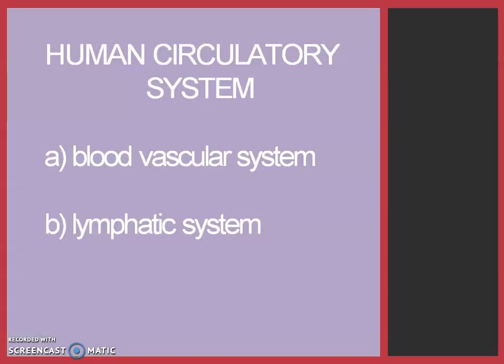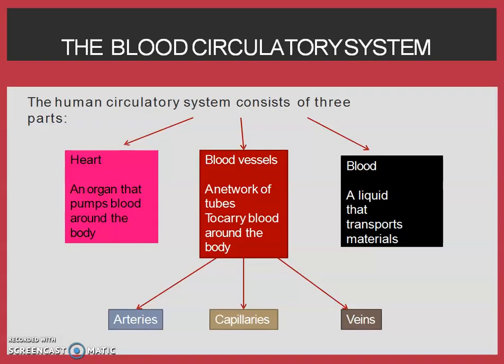Then coming to the human circulatory system, it consists of the blood vascular system and the lymphatic system. In this section of my video, I will talk about the blood vascular system. The blood vascular system, which is also known as the blood circulatory system, consists of three main parts: the heart, the blood vessels and the blood.